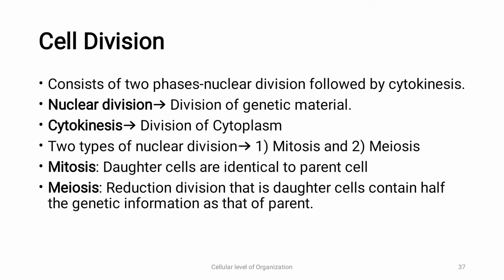For example, if we have a parent cell consisting of 46 chromosomes, the daughter cells that are formed are going to have 23 chromosomes each. That is, 46 is going to divide, 23 for daughter cell 1 and 23 for daughter cell 2. And this meiosis occurs only in sperm and oocytes.